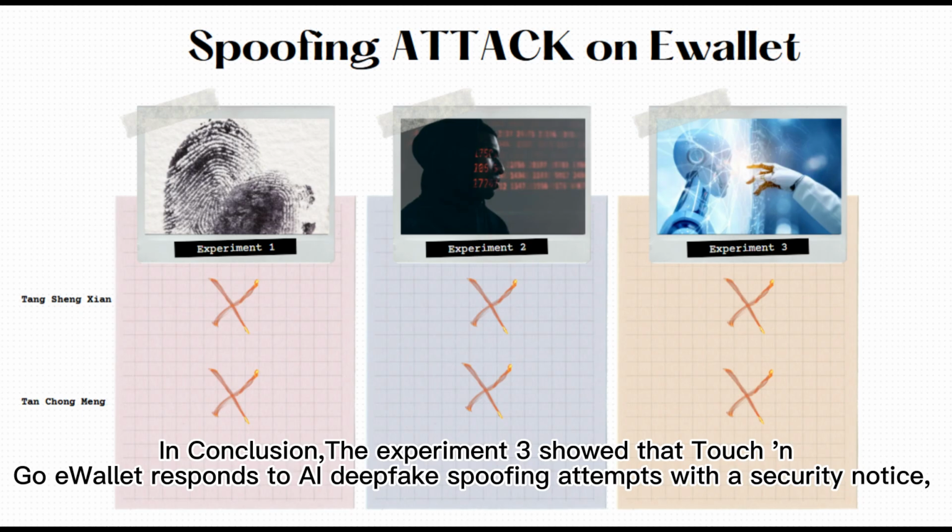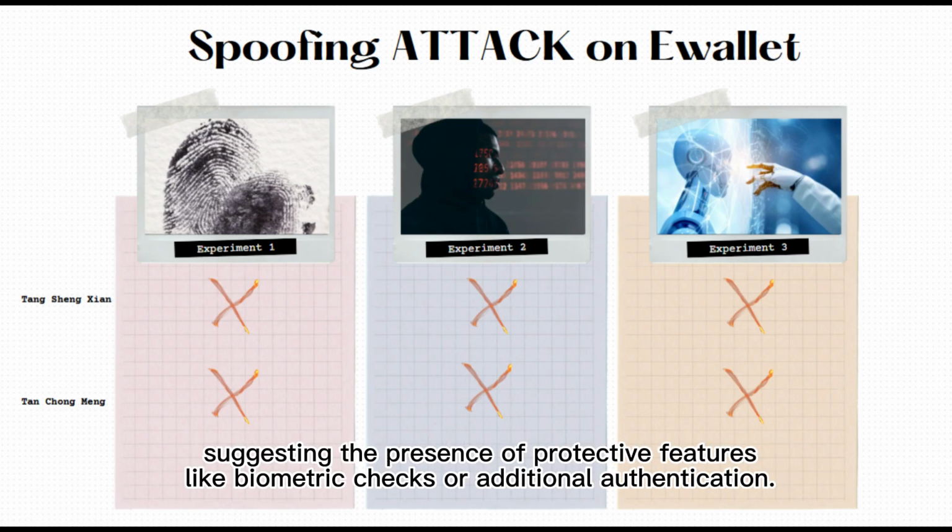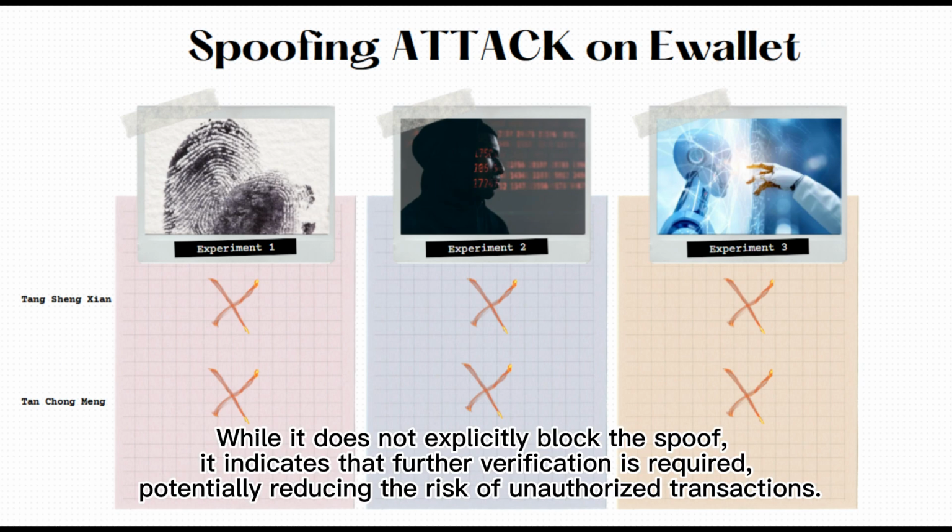In conclusion, experiment 3 showed that the Touch and Go e-wallet responds to AI deepfake tool spoofing attempts with a security notice, suggesting the presence of protective features like biometric checks or additional authentication. While it does not explicitly block the spoof, it indicates that further verification is required, potentially reducing the risk of unauthorized transactions.